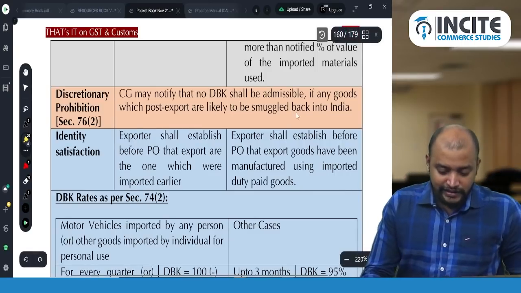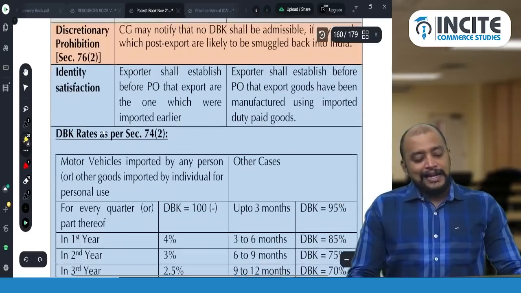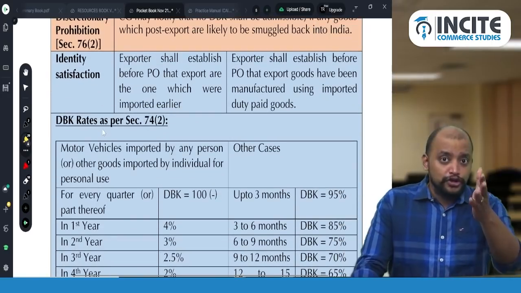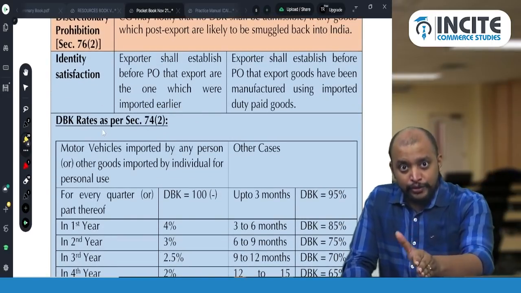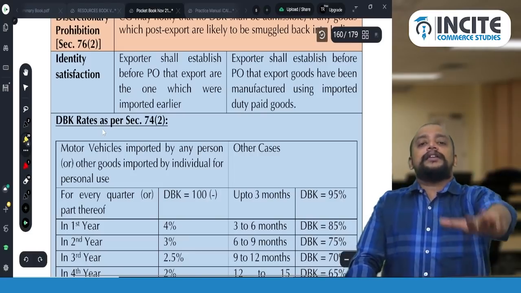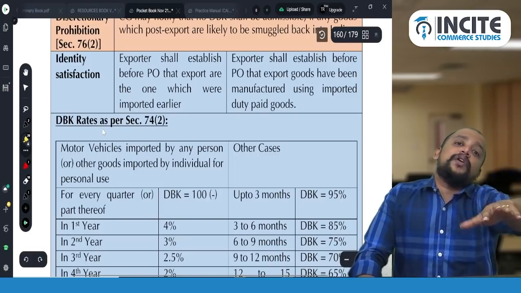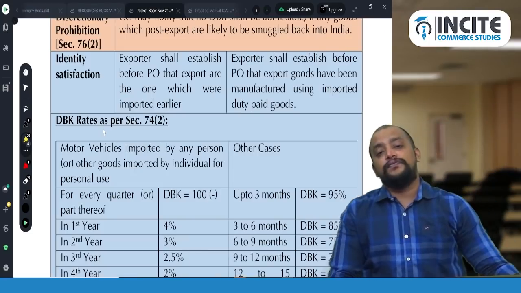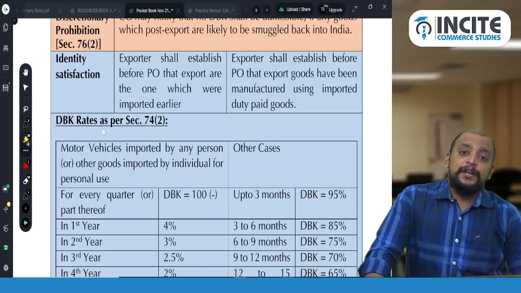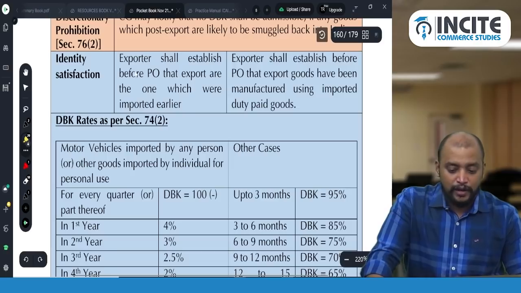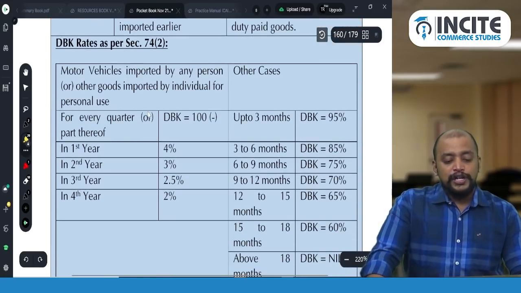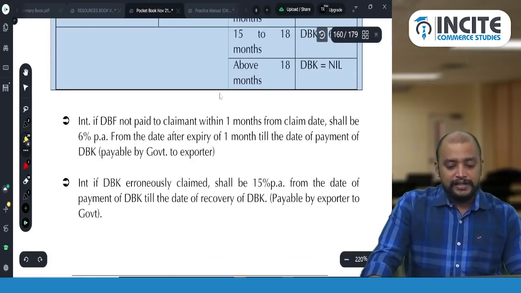Okay, that is this. Then identity satisfaction. Of course, you need to prove that the exported goods and imported goods are the same, so identity satisfaction is required. In case of section 74, whatever imported goods are only exported, so identity satisfaction is required. And duty drawback rates we have discussed.